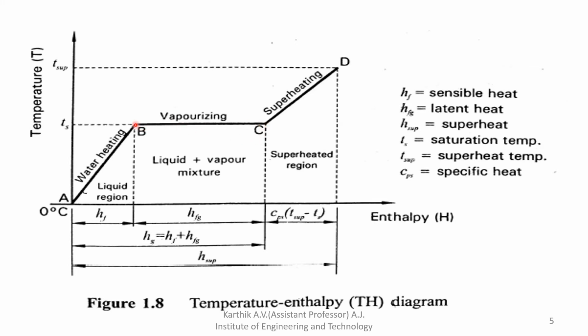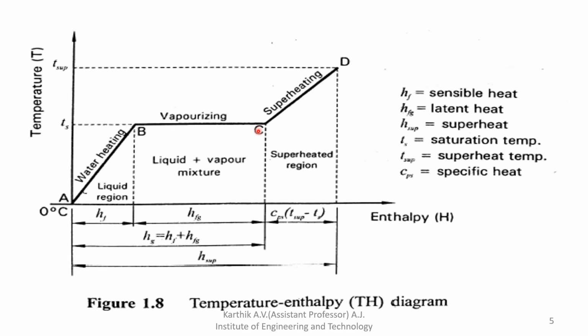Initially it was in the saturation state, and at the end also it becomes a saturation state only, but this portion is converting from wet steam into dry steam. At this point the entire steam is converting into dry steam. There is no water particle present at point C. At point B, some portion will be vapor, some portion will be liquid. At point C, all the liquid gets heated and converts into steam, so you will get pure form of steam.